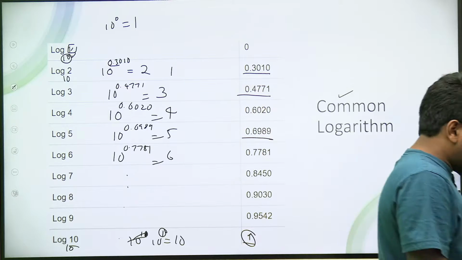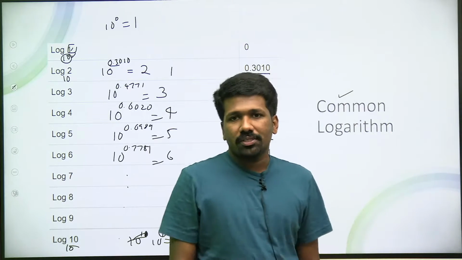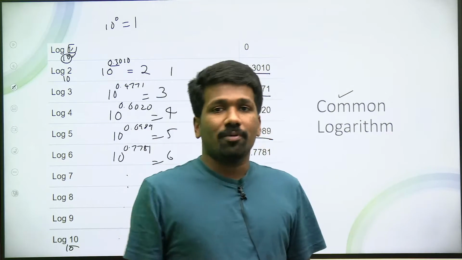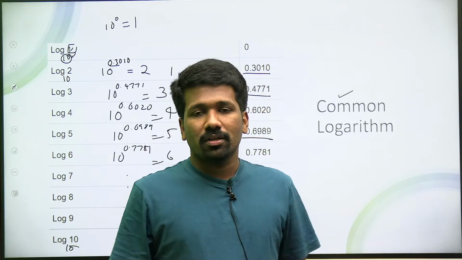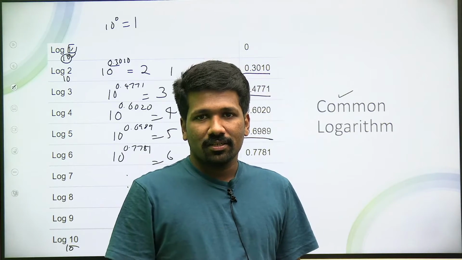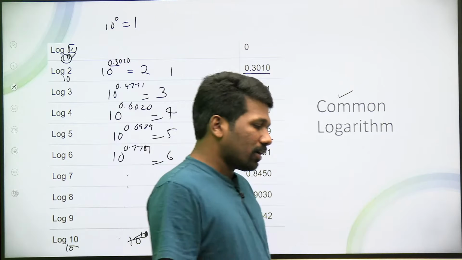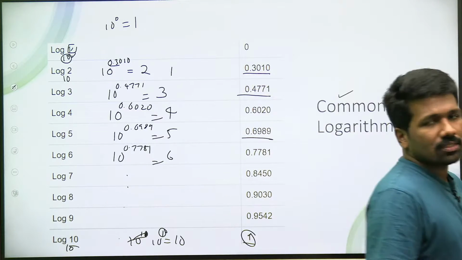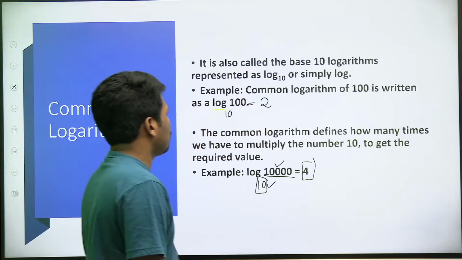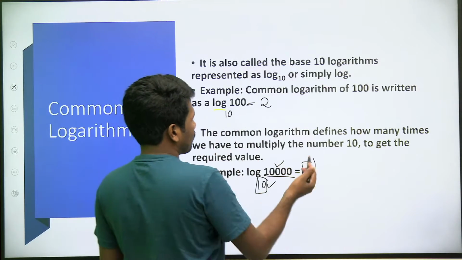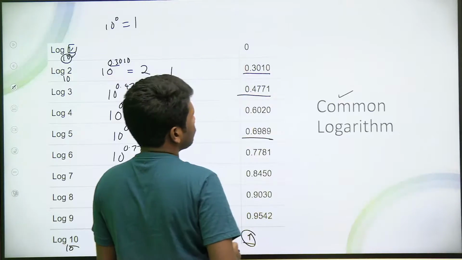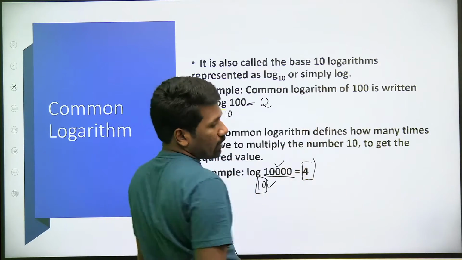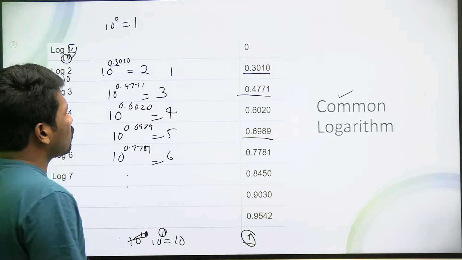Yes, Preeti, that is the convention. If log only is mentioned, that is log to the base 10. Actually, to avoid confusion they should mention the base, but if it is not mentioned, understand that it is base 10 logarithm itself. That is what I have mentioned here. So simply log also can be represented. So that is common logarithm.